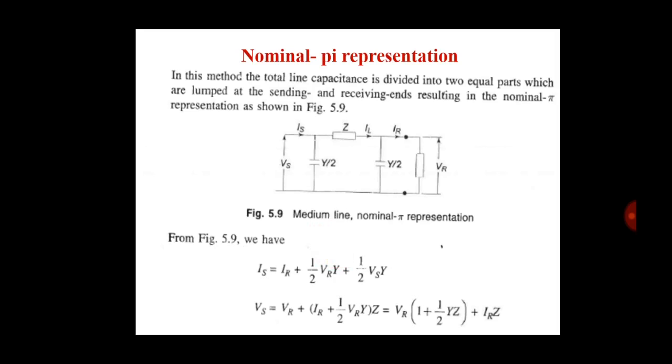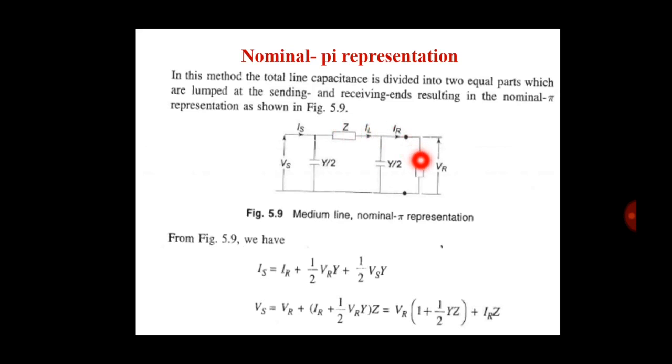Now the equation of VS. VS is equal to VR plus the voltage drop across this part and the voltage drop across this part.